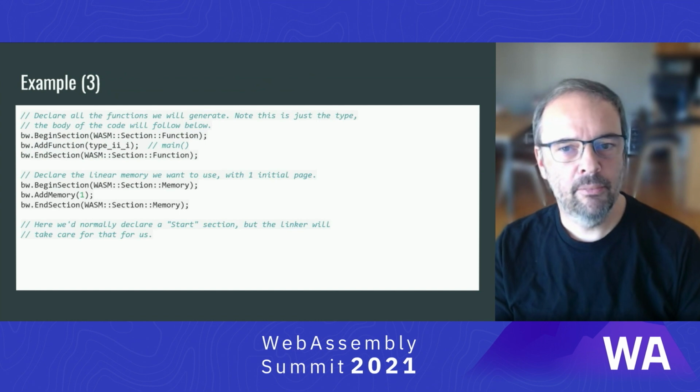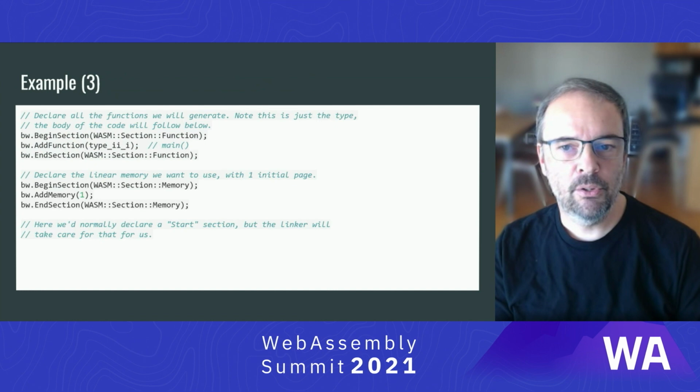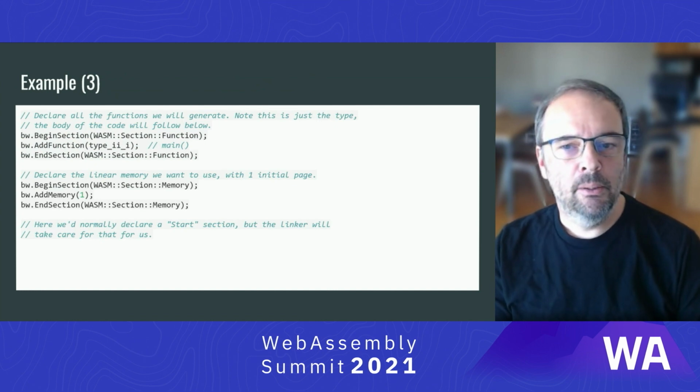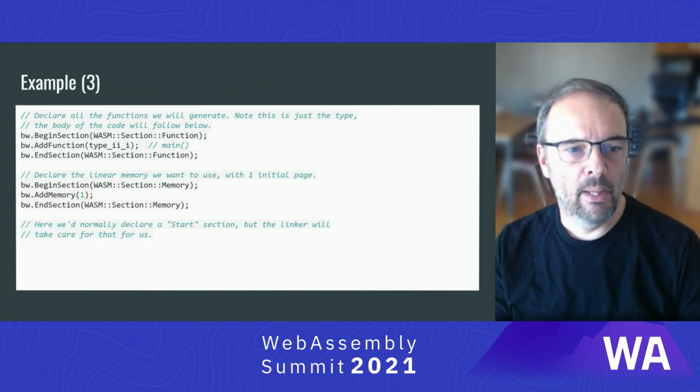Next, we specify the functions we intend to define in this module. In our case, that's just main. Furthermore, we specify a linear memory we'd like to use. In this case, just one minimum page, which is 64K, with no maximum.